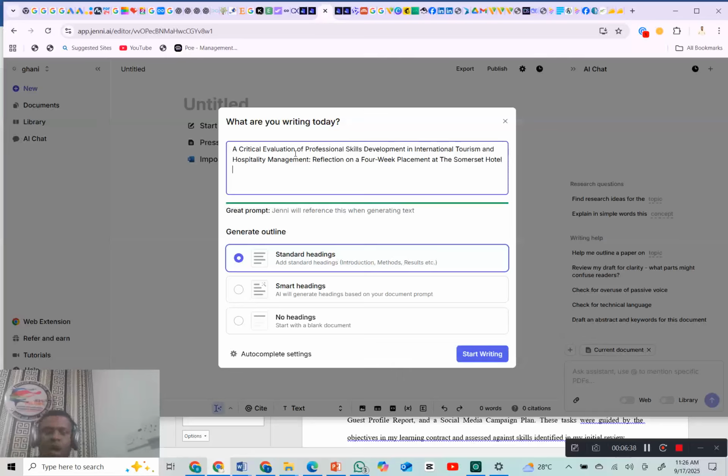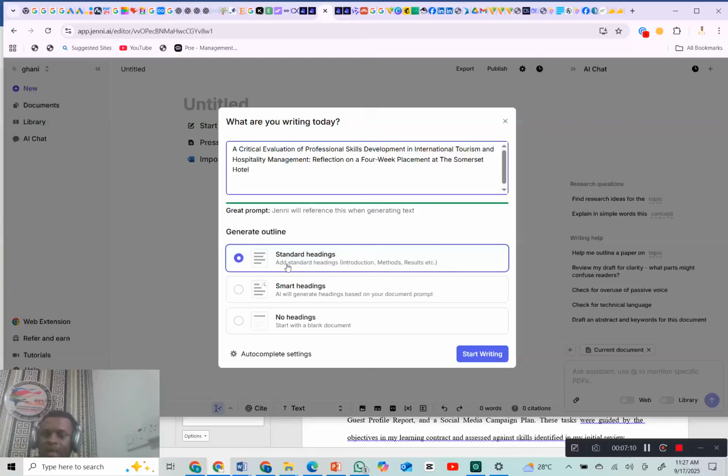Now you can go ahead and if you have maybe a few more details you still want to add to enrich what you're talking about, it's okay. But most of the time, just include your topic, like either your project topic, your journal topic, whatever topic you're writing, put it in. Now look at this section. I said standard headings. What this means is it's going to automatically generate headings for you for your writing. Like I said, this tool is specifically for research purpose. So automatically they are assuming that this is a research topic.